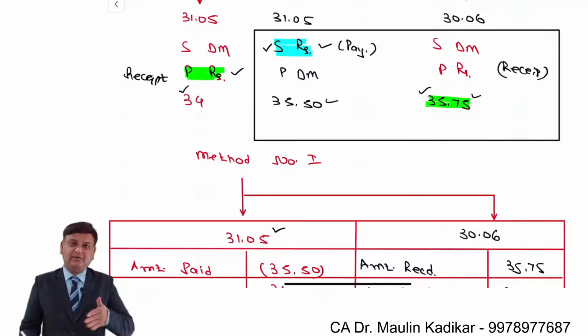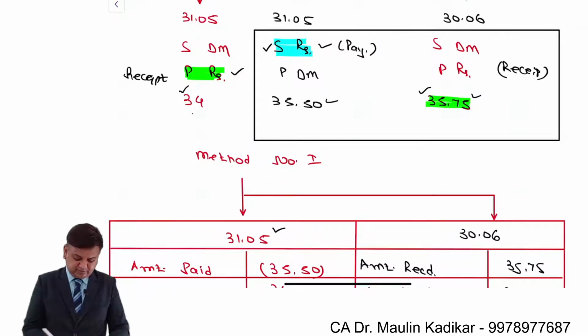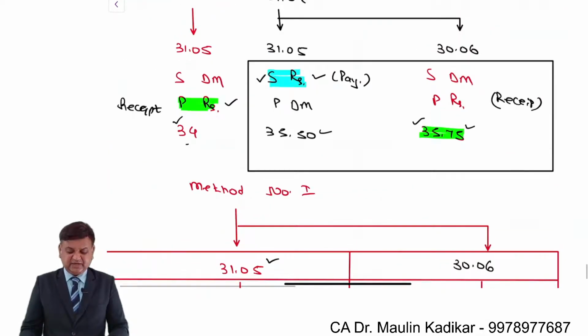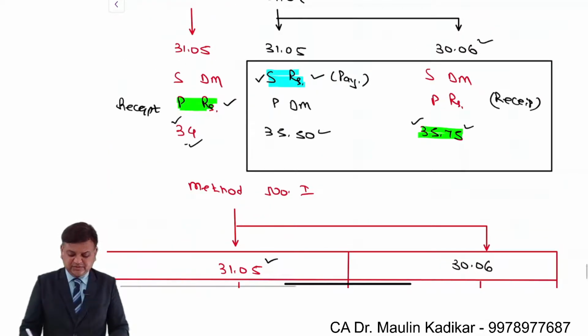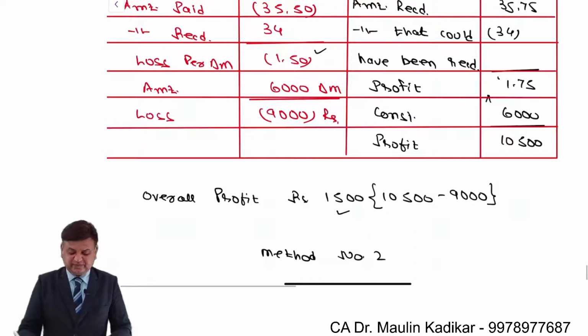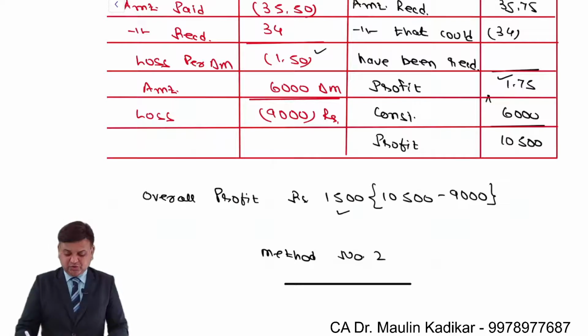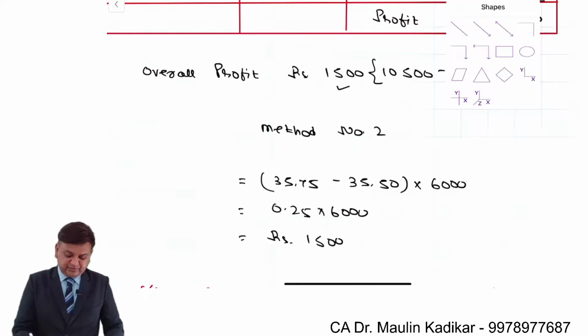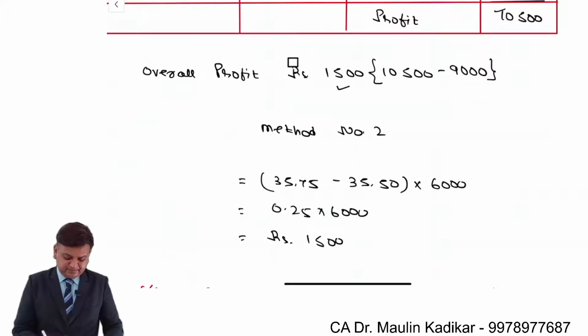So you pay 35.5 and you receive 34. So there is a loss of 1 rupee 50 paise. Simple. Then on 30th of June, instead of 34, you receive 35.75. So you receive more by 1 rupee 75 paise. So you are ultimately benefited by 10,500. Overall, there is a profit of 1500.